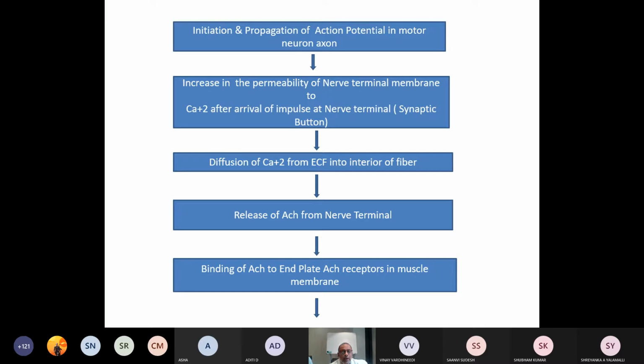This released acetylcholine will move in the synaptic cleft by diffusion, and it will find its way to bind onto the receptors present on the end plate, that is the motor end plate in the muscle.